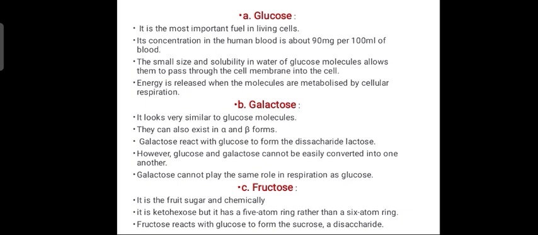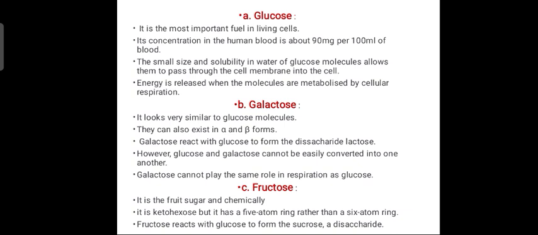Now coming to fructose. Fructose is nothing but fruit sugar, and it is the sweetest among all the monosaccharide sugars. That's why it is also called fruit sugar or honey sugar.